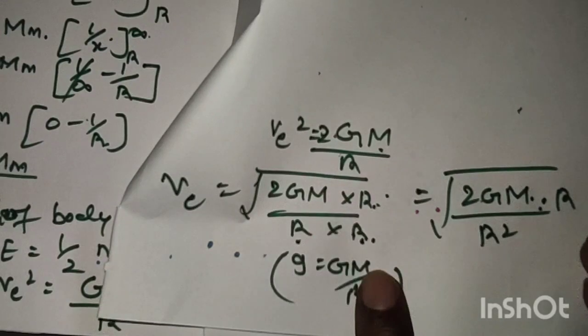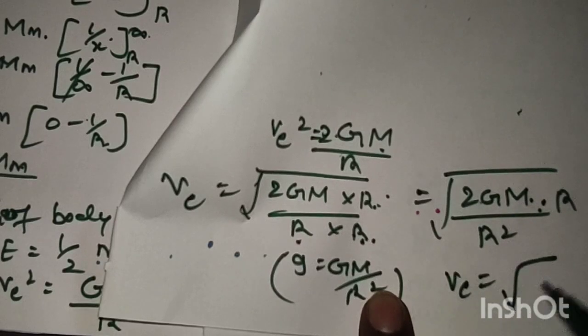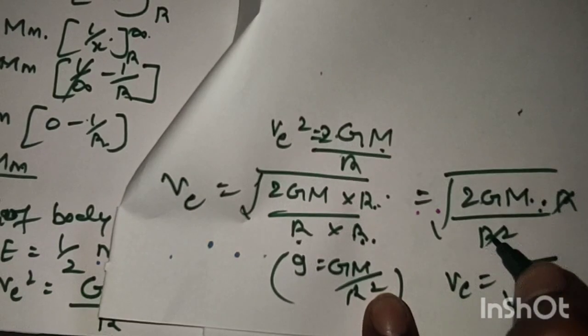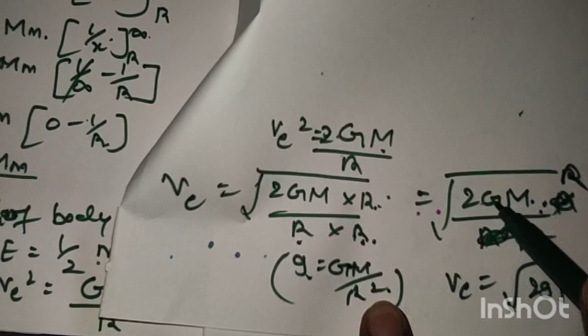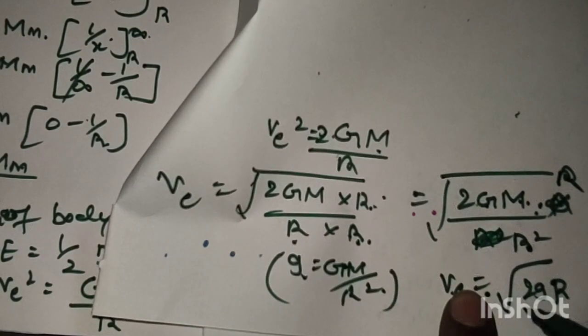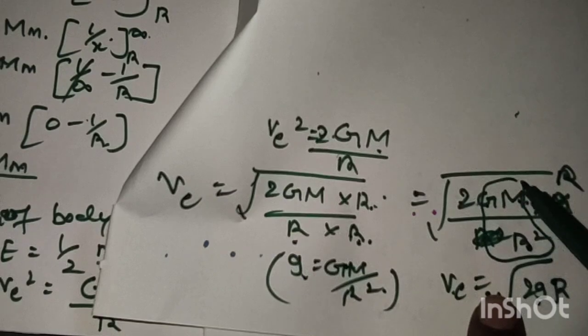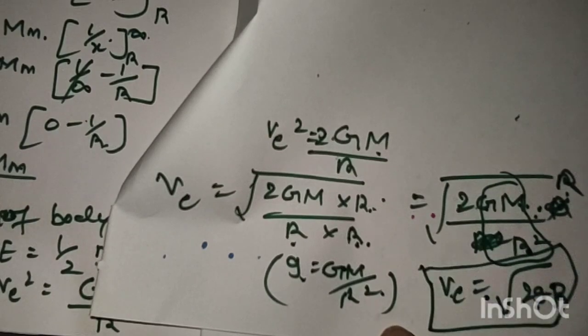So v_e equals the square root of 2 g R, where g equals G M by R square is the equation of gravity and R stays the same. This is the final equation of escape velocity.